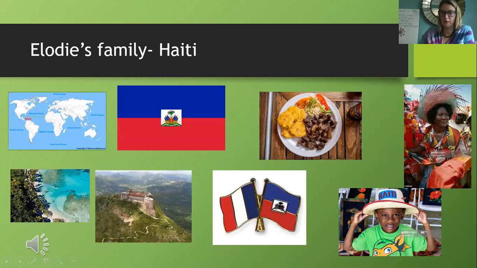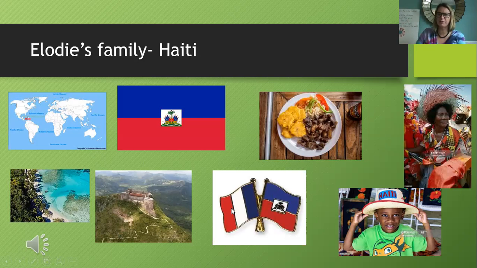And they also told me that straw hats is something that people wear often. So here are some straw hats. And when I was doing research on Haiti, I found a lot of people selling them. So that was really cool that you could go to Haiti and you could buy a straw hat from a street vendor.